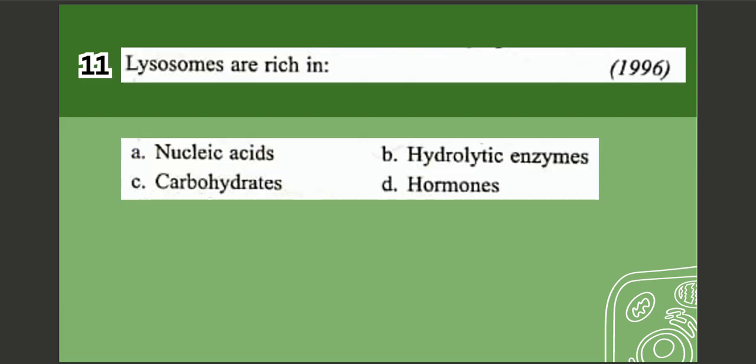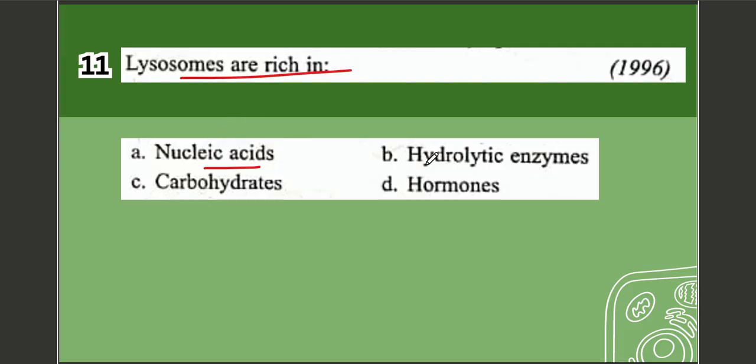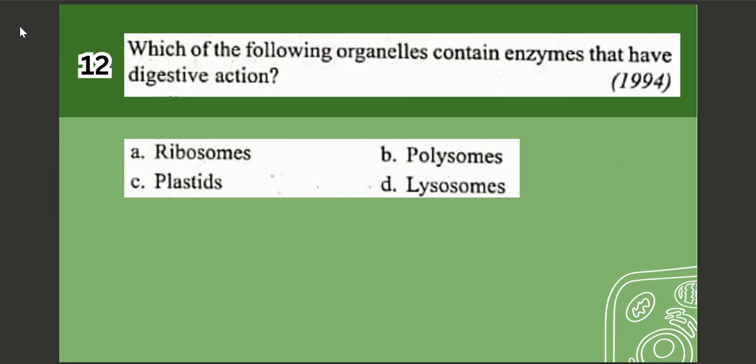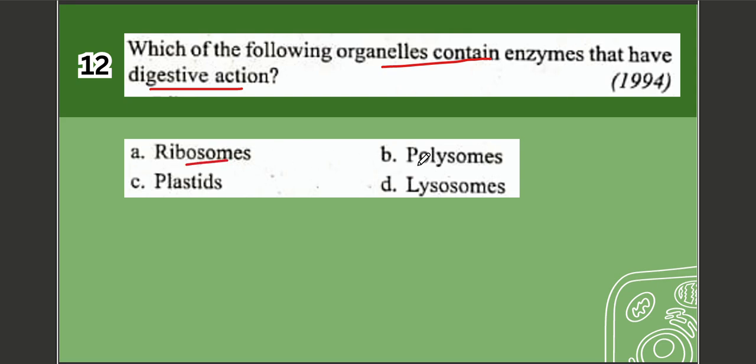Next question, question number 11. Lysosomes are rich in: options are A. Nucleic acid, B. Hydrolytic enzyme, C. Carbohydrates, D. Hormones. The correct option is option number B, which is hydrolytic enzymes. Next question, question number 12. Which of the following organelles contains enzymes that have digestive actions? Options are A. Ribosome, B. Polysomes, C. Plastids, D. Lysosomes. The correct option is option number D, which is lysosomes.